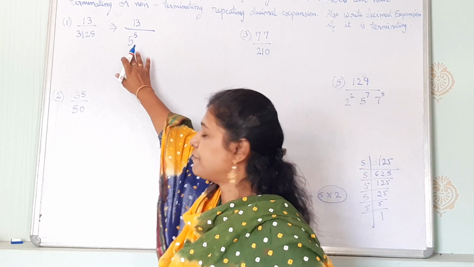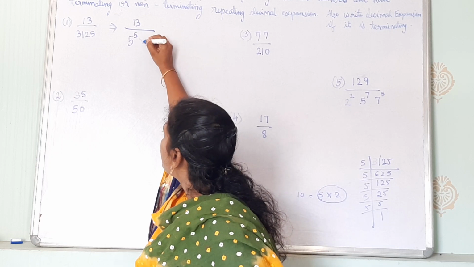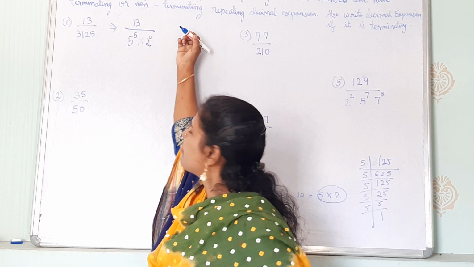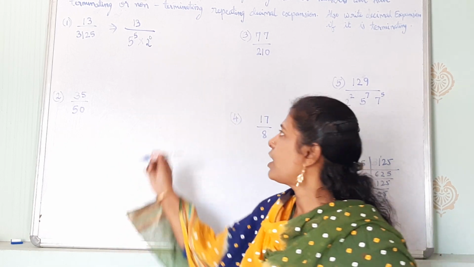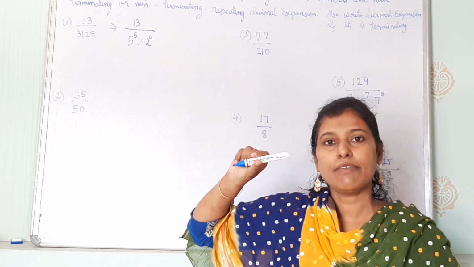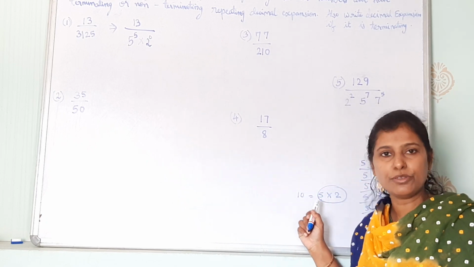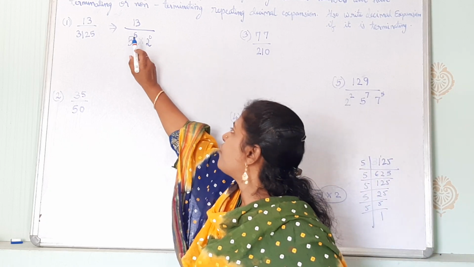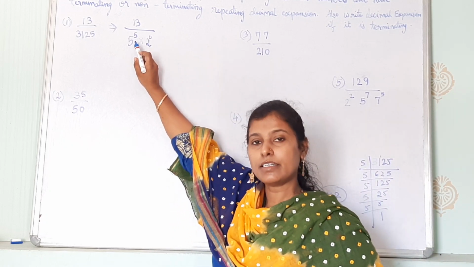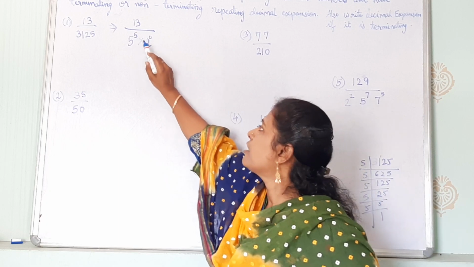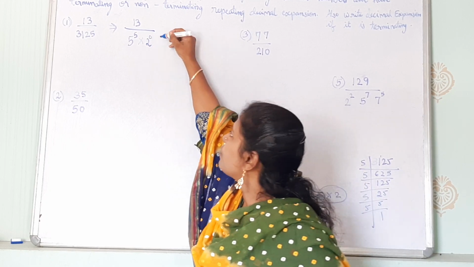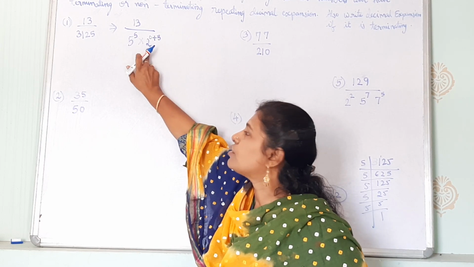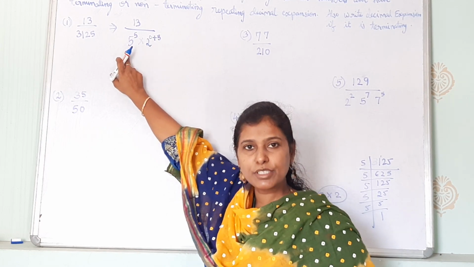So here I have 5, but we don't have 2. So we will multiply 2 power 0. Now any number having power 0, its value is 1. So I have not changed the question, I have just entered the number 2 power 0 so that I will get this pattern 5 into 2. Okay, now for getting 10, 100, 1000 in the denominator, we need the same power. So I have to insert plus 5 over here. That is, 2 power 0 was there, 5 power 5 was there.